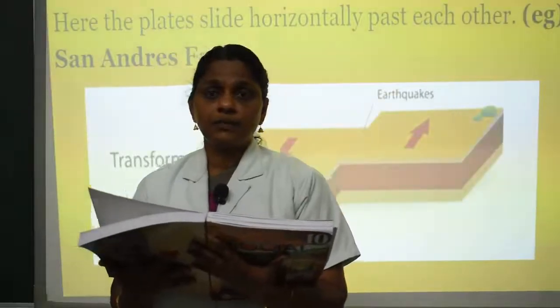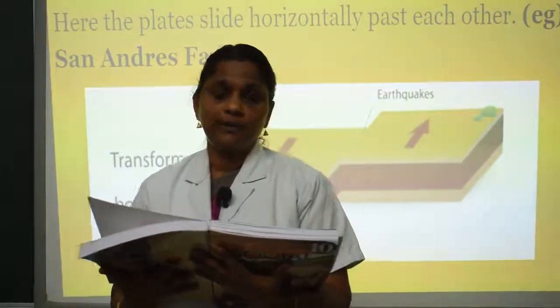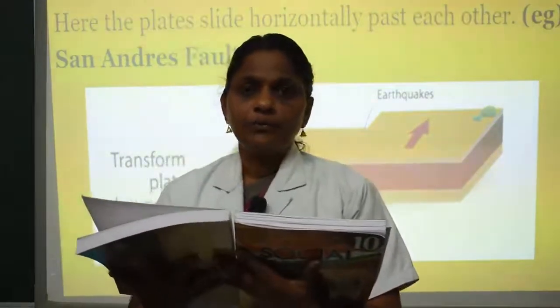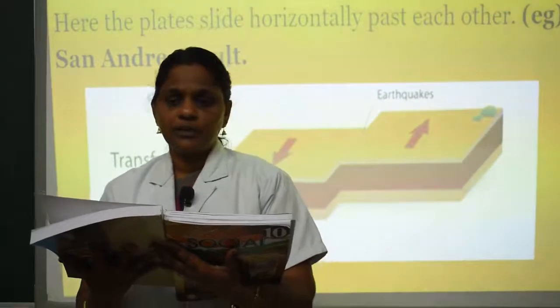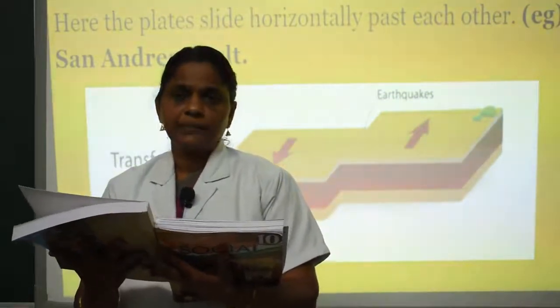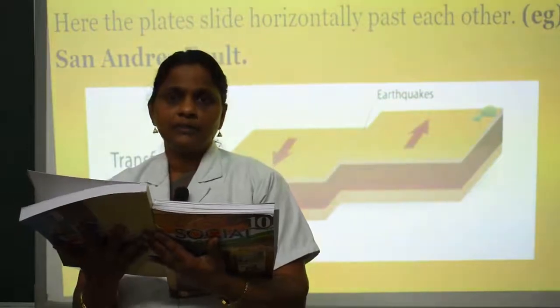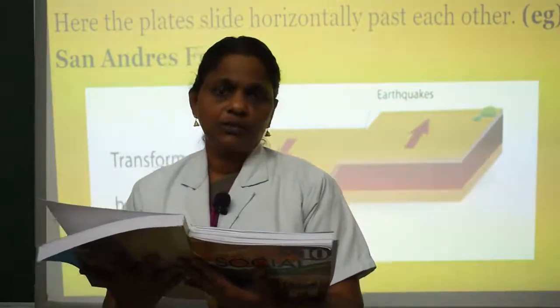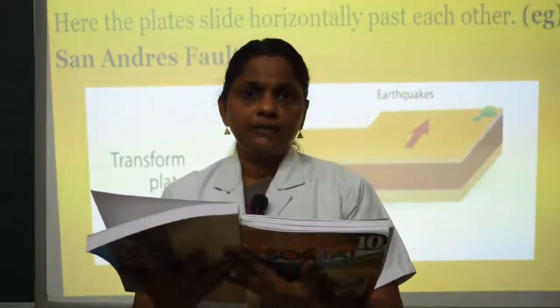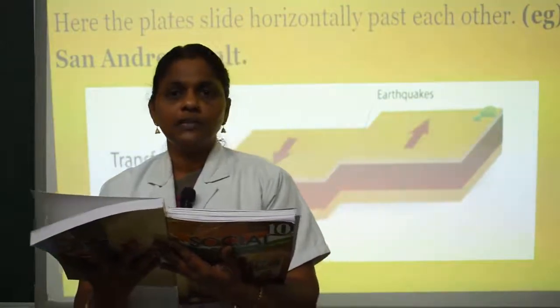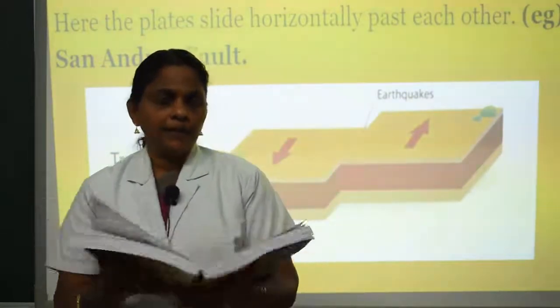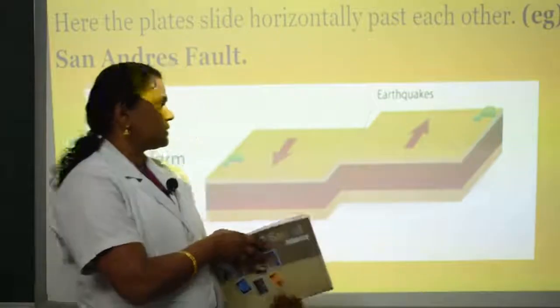Next we can see about conservative or transform boundary. Here the two plates slide horizontally past each other. Example, San Andreas fault. This process is called the conservative boundary or transform boundary. It is illustrated here.